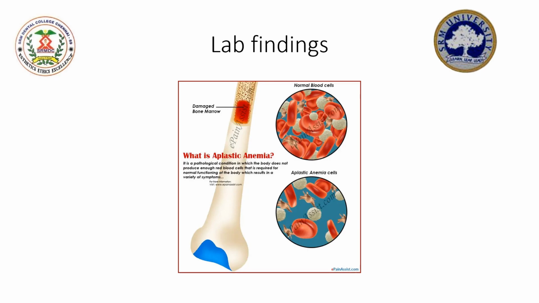So we could appreciate a simultaneous suppression of the myeloid series, megakaryocytic series, and erythroid series. All these elements ultimately confirm the disease to be aplasia of the bone marrow, and thus we are able to diagnose the disease.